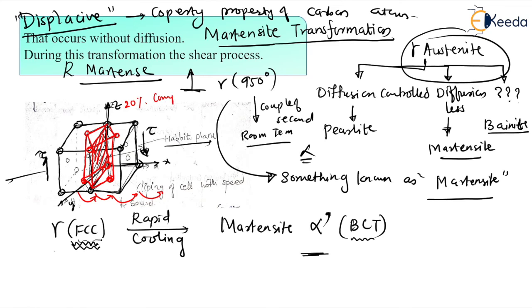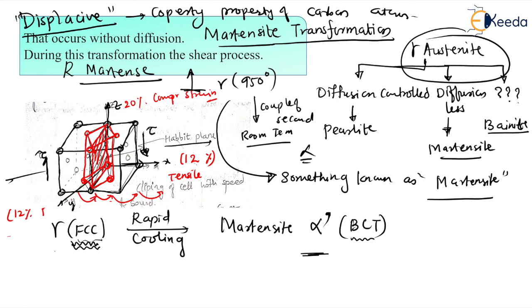Whereas, dear students, this x and y are subjected to 12% tensile strain.